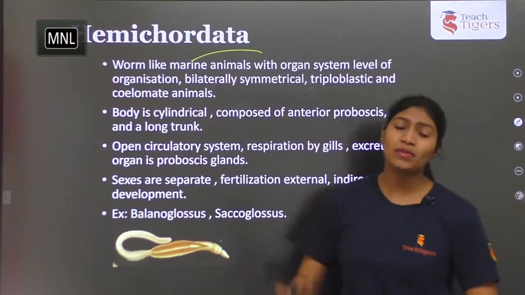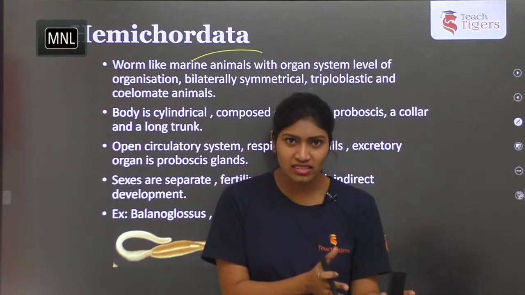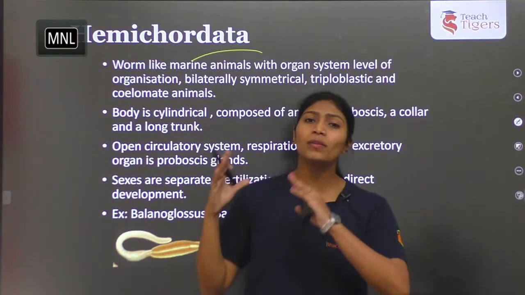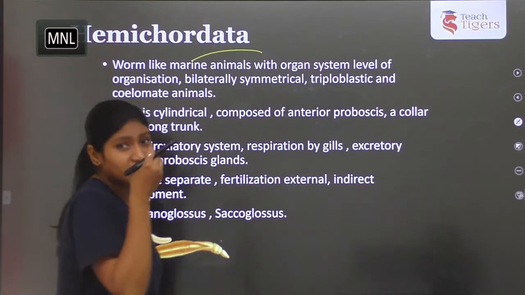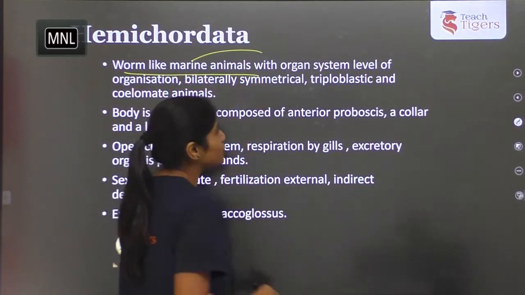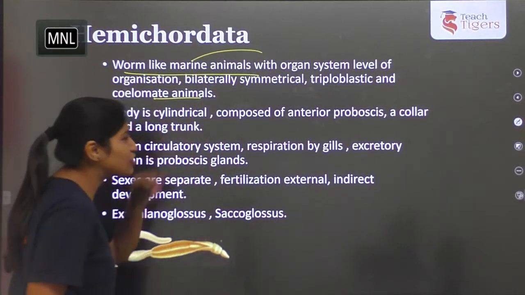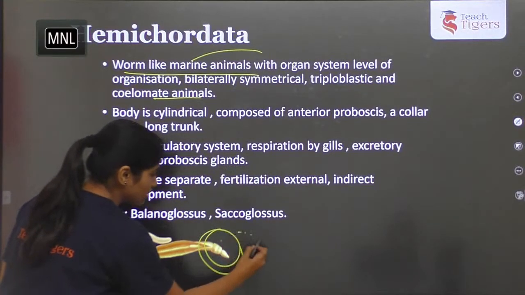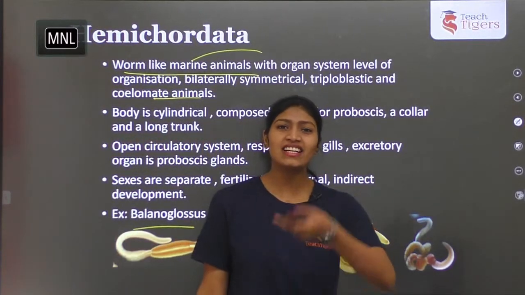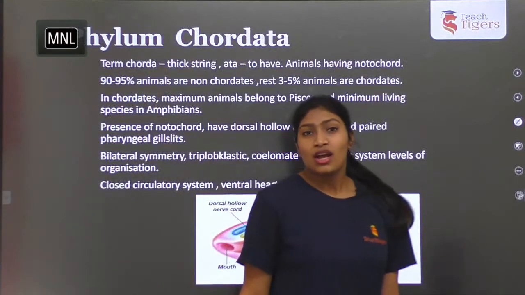Hemichordata. This is the connecting link between the non-chordates and chordates. Hemi means half chordate characters. So what are chordate characters? They have a notochord, right? Non-chordates do not have it. Then how did it become the connecting link? Because it exhibits the characters of both chordates and non-chordates. Fine. So they are marine animals with organ system level of organization and they are coelomate animals, body is cylindrical, composed of an anterior proboscis. Again it is important. Examples are Balanoglossus and Saccoglossus. These are the other examples of hemichordates.